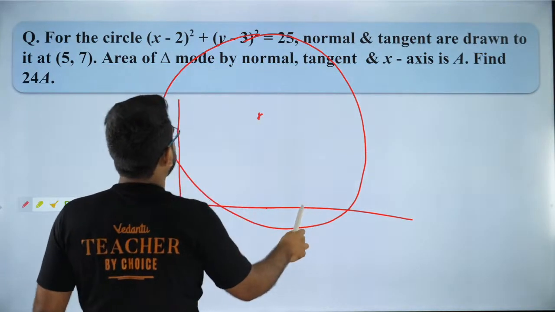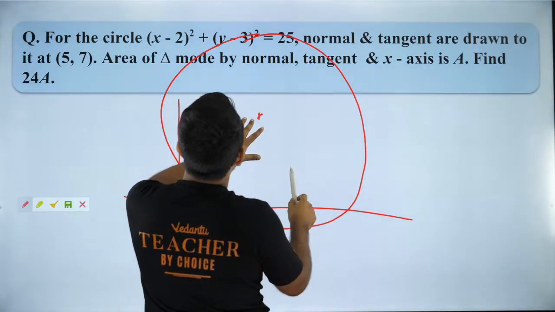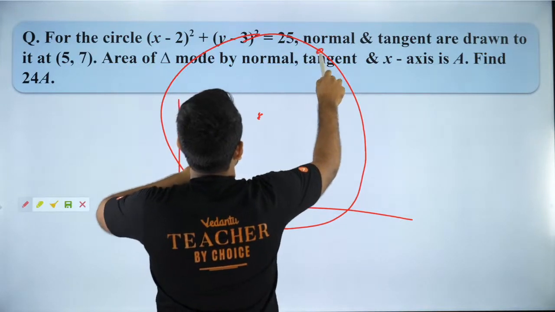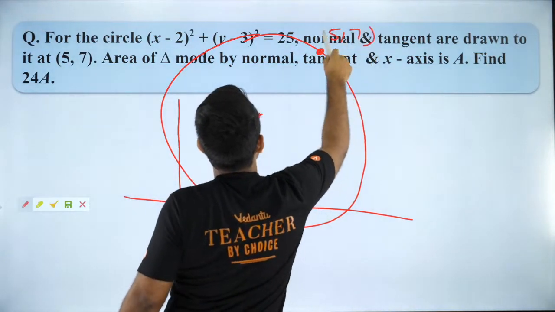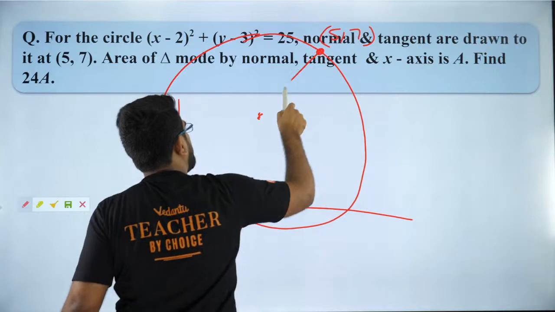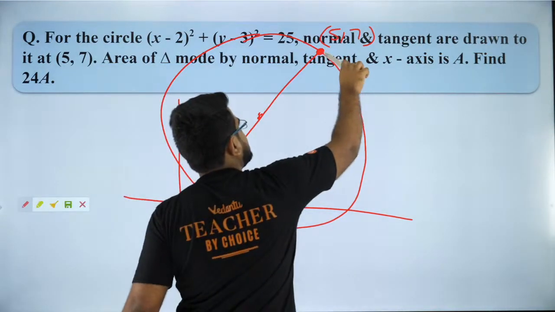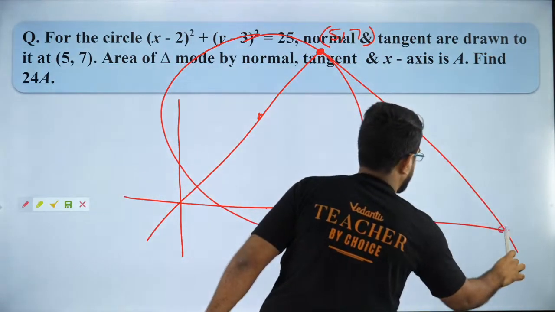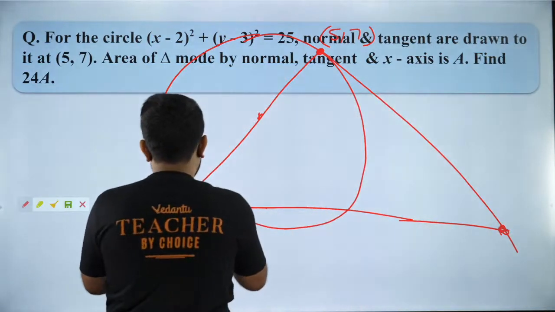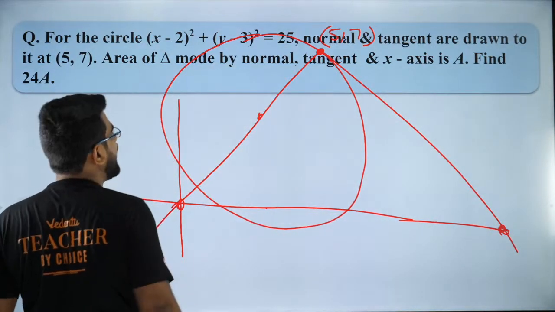And at 5, right? So at 5 means somewhere over here. So somewhere over here, 5, 7, you're drawing the tangent. So tangent and normal. Normal will be like this and tangent will be like this. So it meets here, it meets here. Somewhere over here, I don't know where it meets.